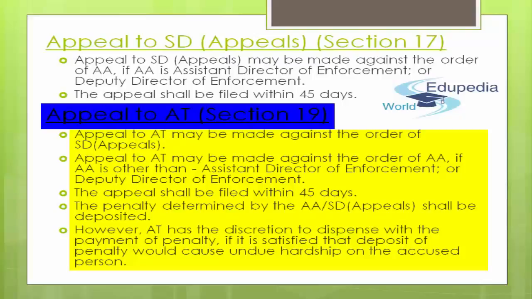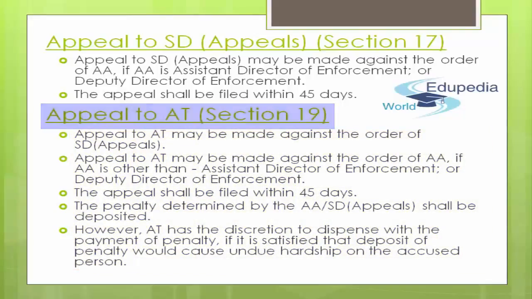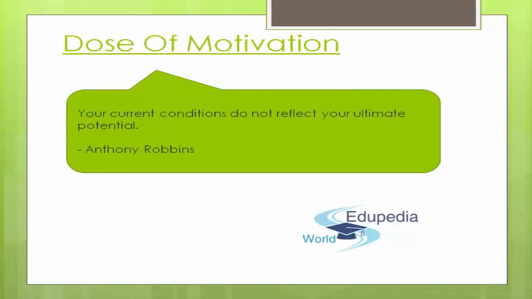The appellate tribunal has the discretion. So if they wish to, yes they can. They can dispense with the payment of penalty if they are satisfied that the deposit of penalty would cause undue hardship on the accused person. So that was all about appeal to appellate tribunal under section 19. In this slide I discussed the topics relating to appeal to SD appeals, section 17, and appeal to appellate tribunal, section 19. I just hope that you guys got the complete clarity about the same thing. So remember that the appeal shall be filed in both the cases within 45 days.